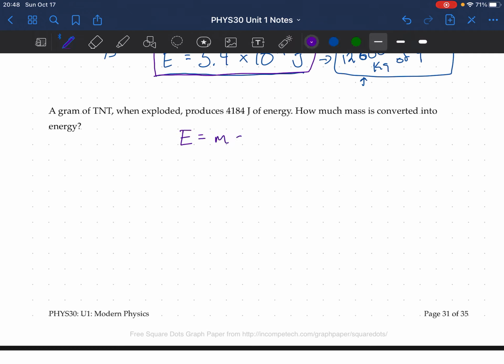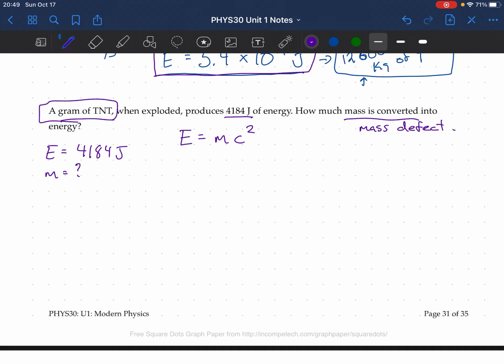Well, let's see what we've got here. We've got our formula. Energy is equal to mass times the speed of light squared. Now in this one we know the energy. So energy is equal to 4184 joules. Mass is equal to, well, we know there's a gram of TNT, but that's how much we start with. We're asking how much mass is converted into energy. This is called the mass defect. And we know the speed of light is equal to 3.00 times 10 to the power of 8.